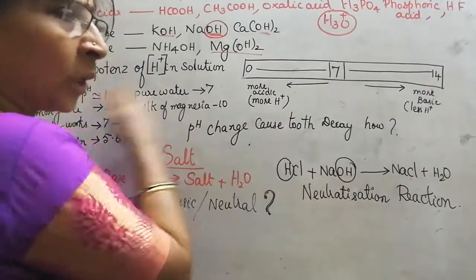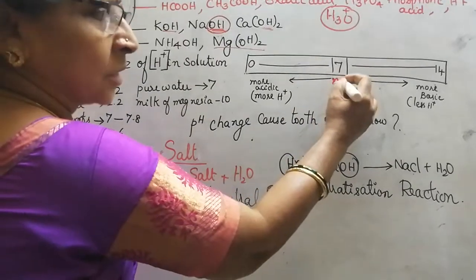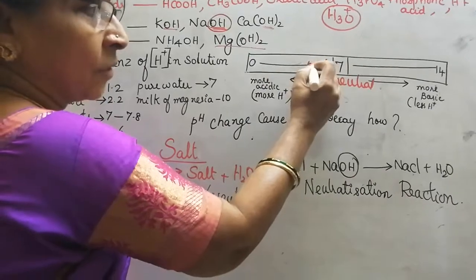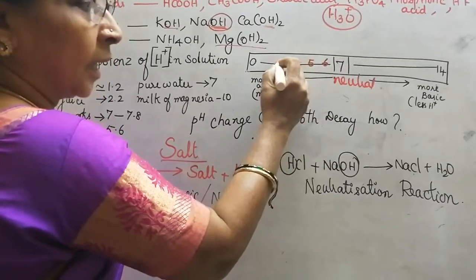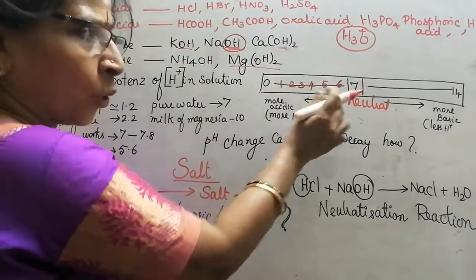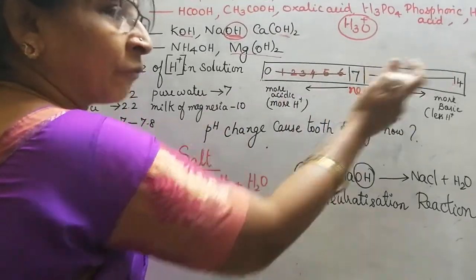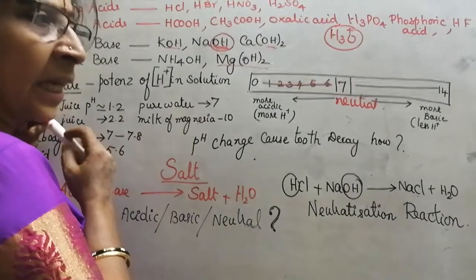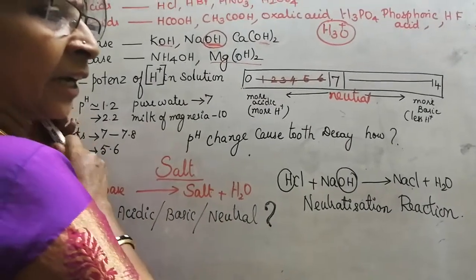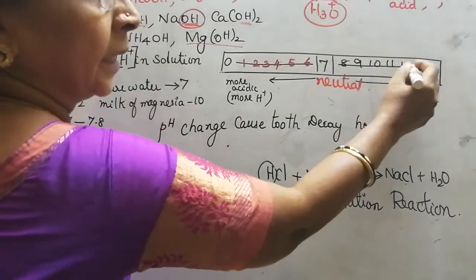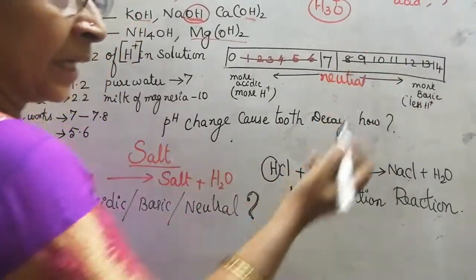That scale ranges from 0 to 14. 7 is neutral in nature. If you go down, 6, 5, 4, 3, 2, 1, 0, they are all acidic in nature. If we go after 7, 8, 9, 10, 11, 12, 13, 14, up to 14, they are basic in nature.